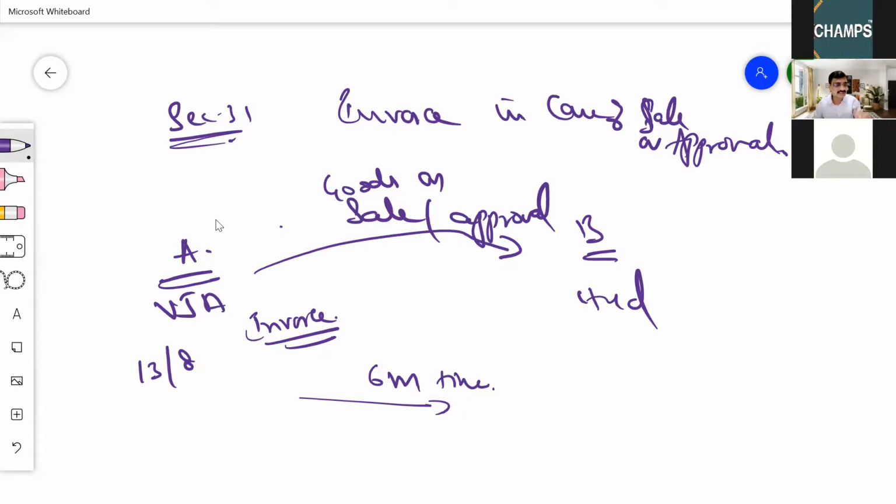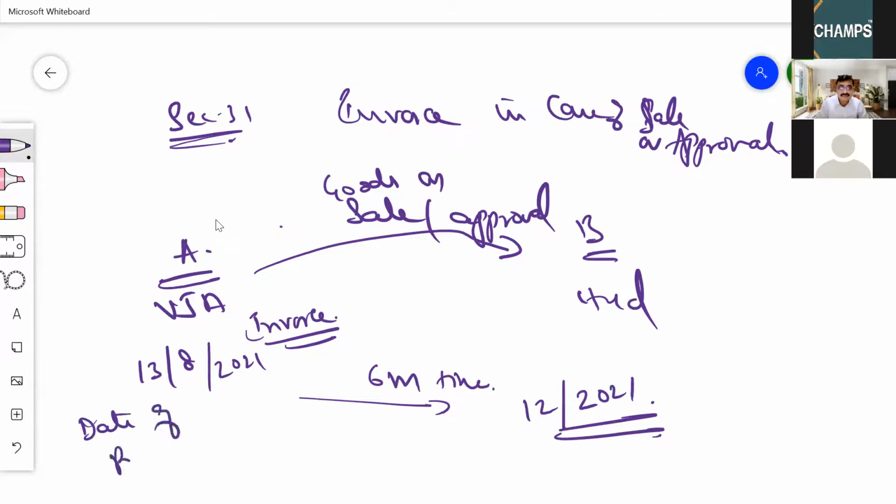September, October, November, December, January, February. 12th of February 2022. 13th August 2021 is the date of removal. 12th February 2022 is 6 months.